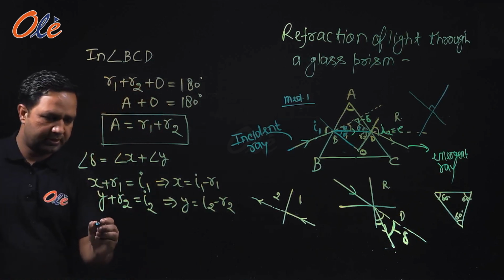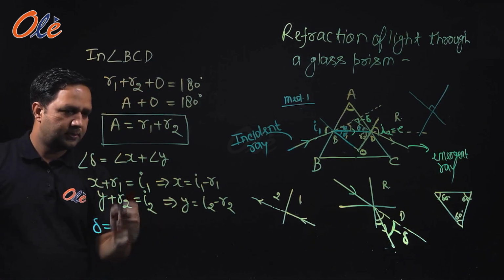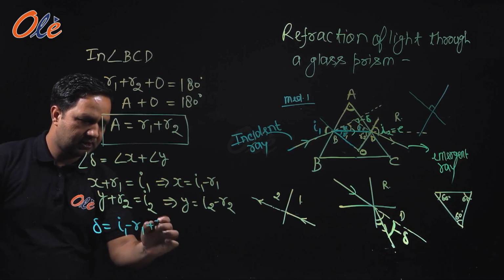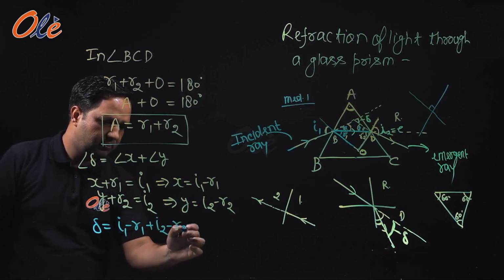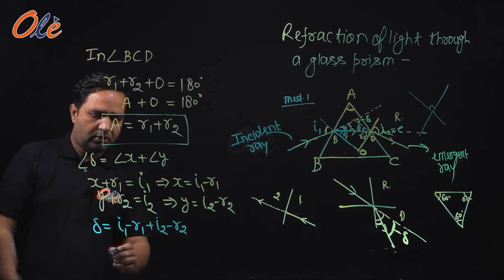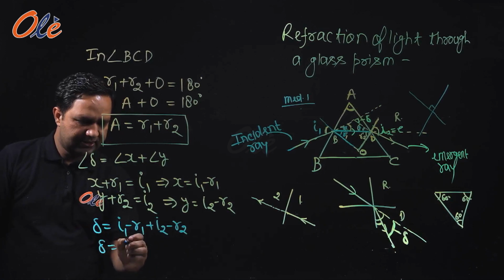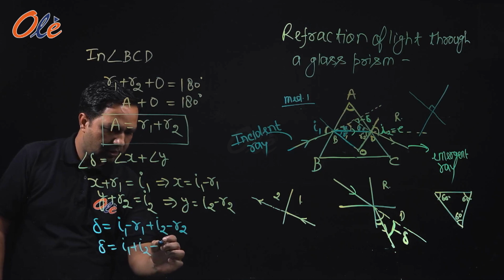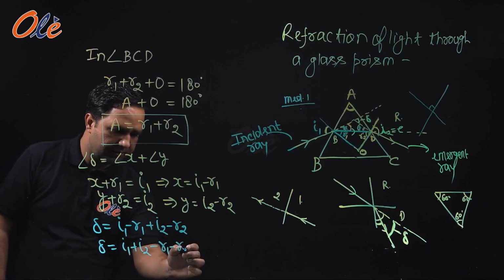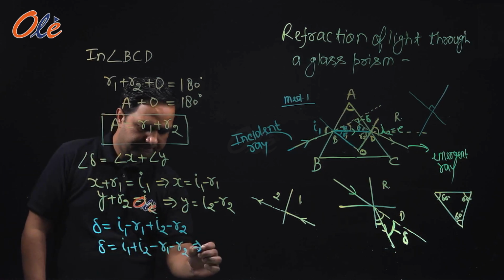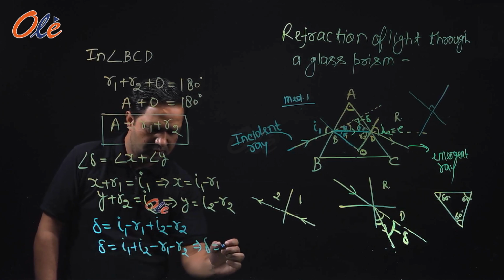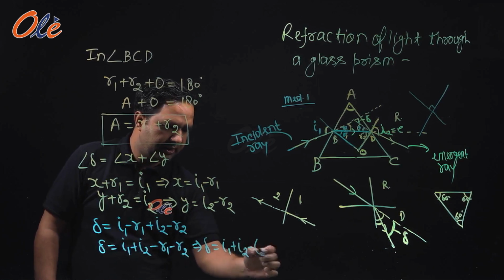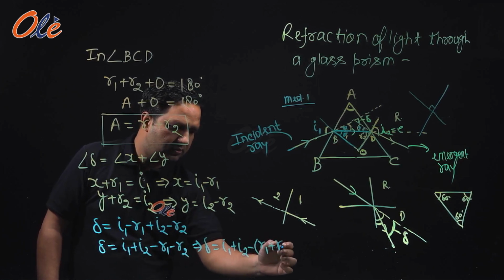So delta is equal to I1 minus R1 plus I2 minus R2. Or this can be written as delta is equal to I1 plus I2 minus R1 minus R2. Taking the minus common, delta is equal to I1 plus I2 minus (R1 plus R2).